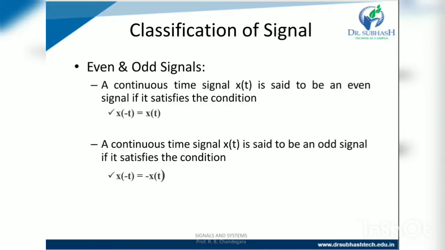Now another classification of signals is even and odd signal. A continuous time signal x of t is said to be an even signal if it satisfies the condition x of minus t equal to x of t. And a continuous time signal x of t is said to be an odd signal if it satisfies the condition x of minus t equal to minus x of t.